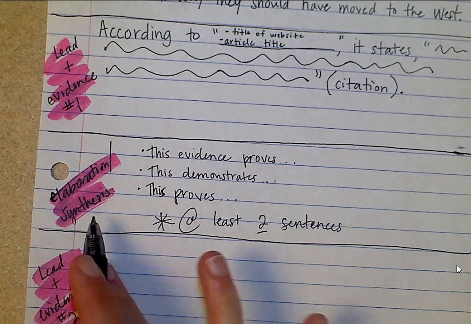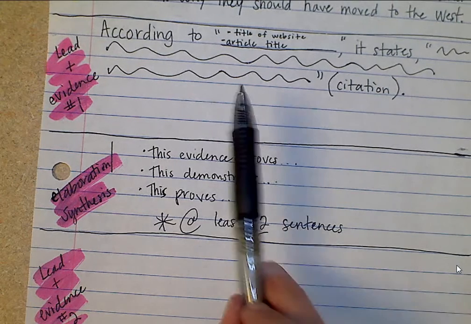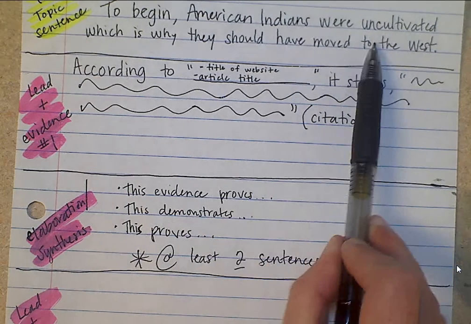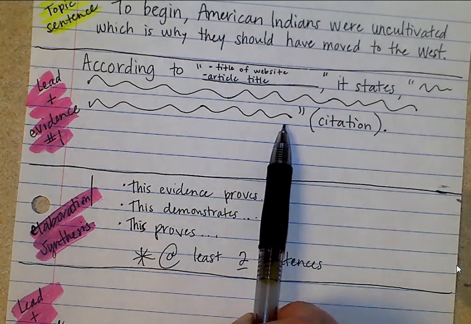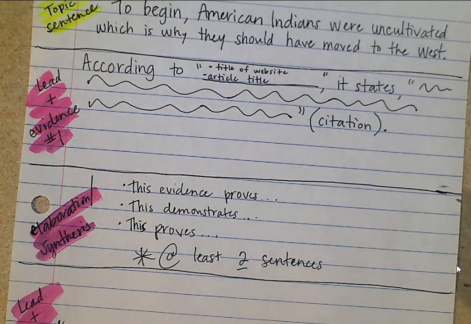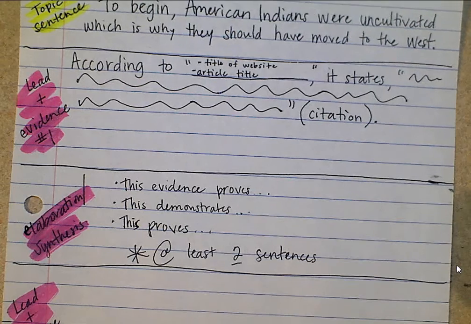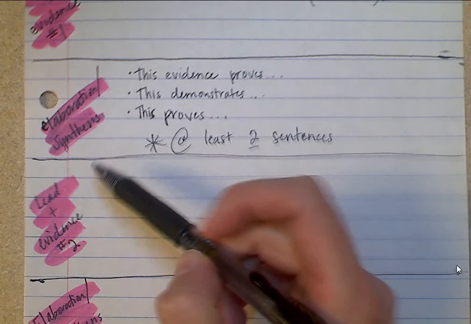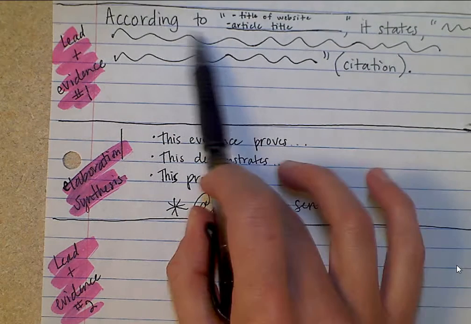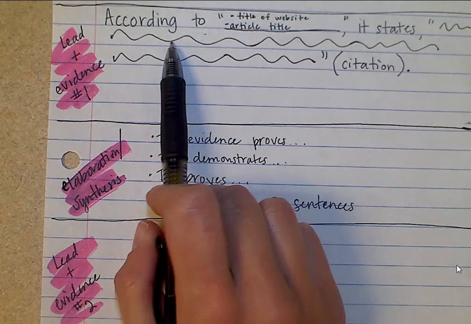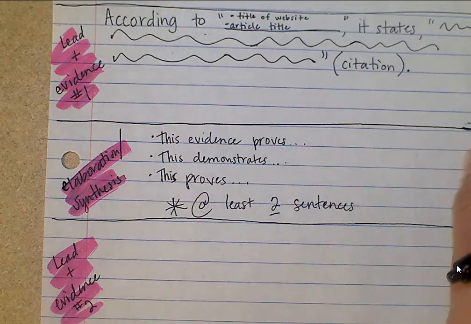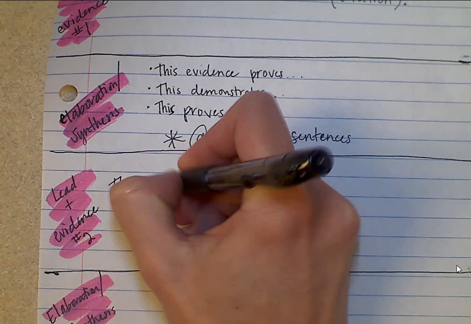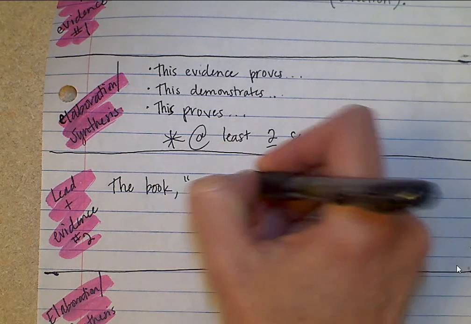If you didn't use a book, then you can say, the website, and then give the title of the website. So this would be the title of book, states. And then I would give my evidence. And then I have to give the author's last name and page number. Let's say there's not an author because you're using a website and there may not be one listed, then you would use the title of the article or the website title. Always have to give citation even if you already put up here where it came from.